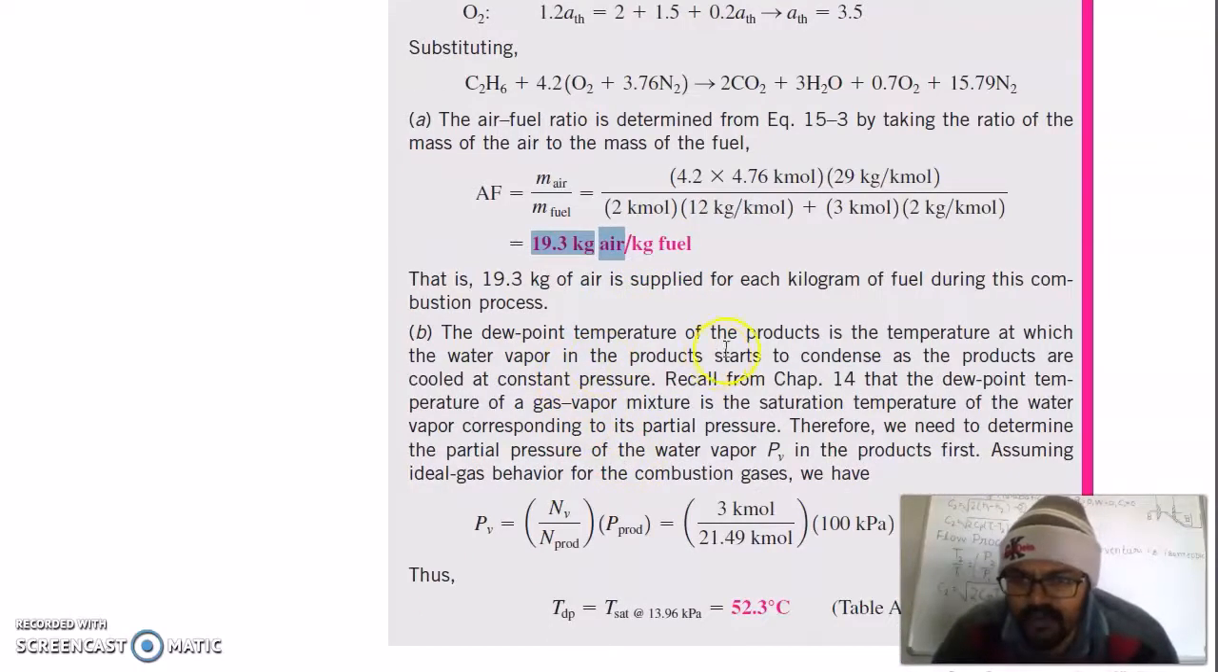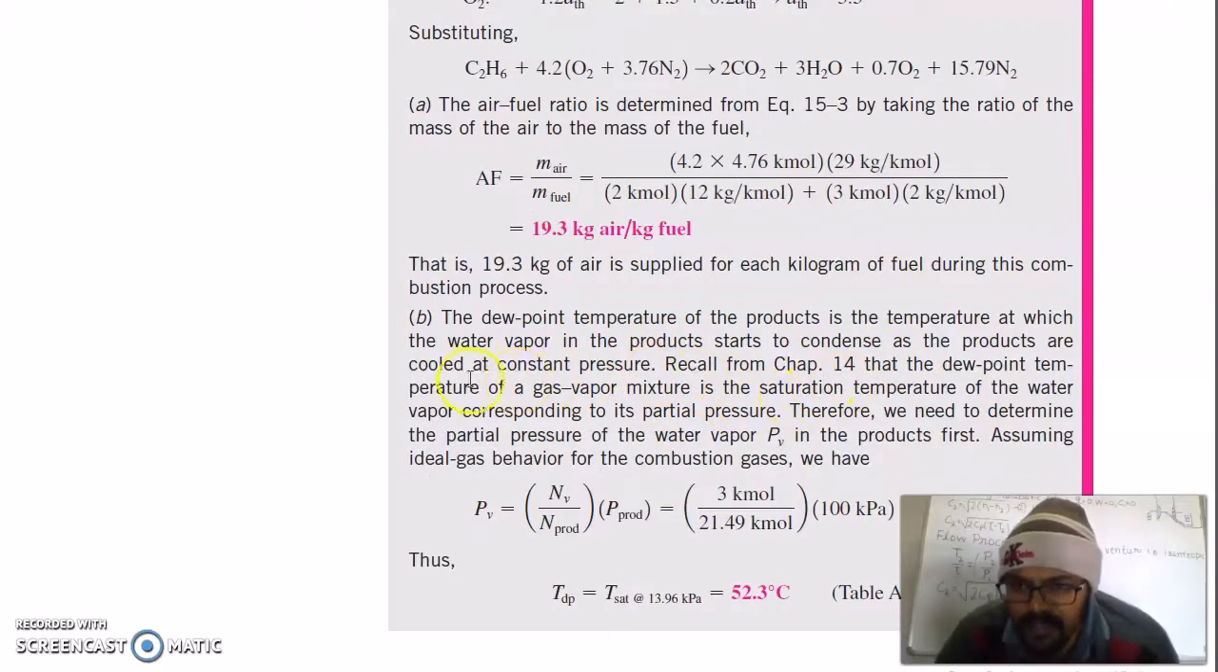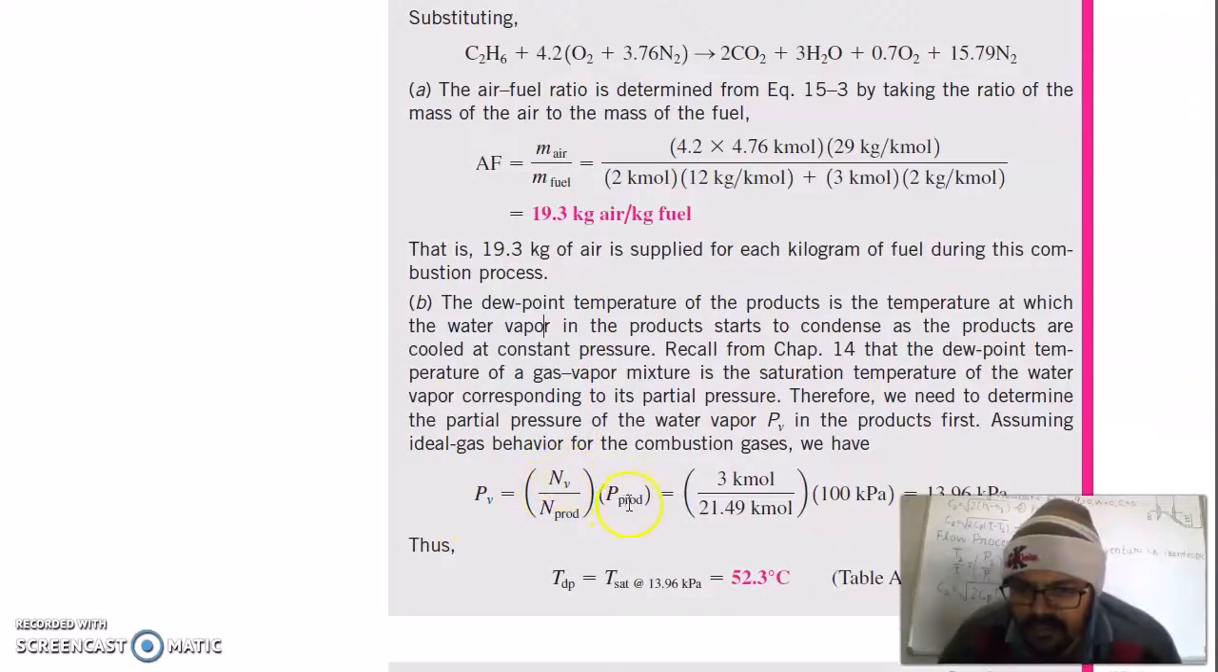The dew point temperature of the products is the temperature at which water vapor in the products starts to condense as the products are cooled at constant pressure. The dew point temperature of a gas vapor mixture is the saturation temperature of the water vapor corresponding to its partial pressure. To calculate dew point pressure, we will use that the pressure exerted by vapor and the pressure exerted by products is proportional to the number of moles. Means whatever the pressure of the vapor and whatever the pressure of products, that is proportional to the number of moles.